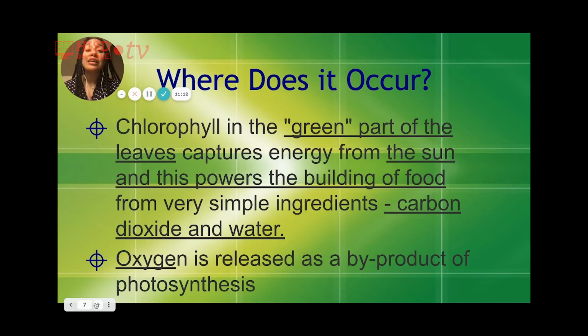So not only do plants need solar energy, energy from the sun to make their food, but they also need carbon dioxide and water. Once they have these things, not only do they produce their food, but they also produce something we need. They produce oxygen. Oxygen is a product of photosynthesis, and it's very important, if I may say so.